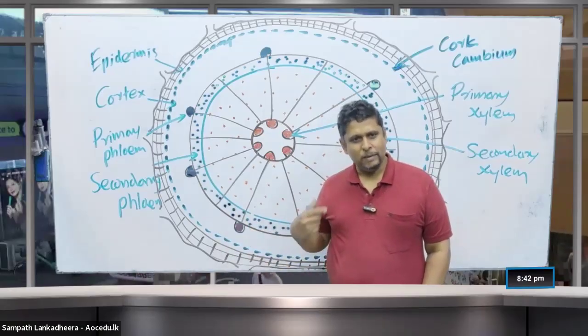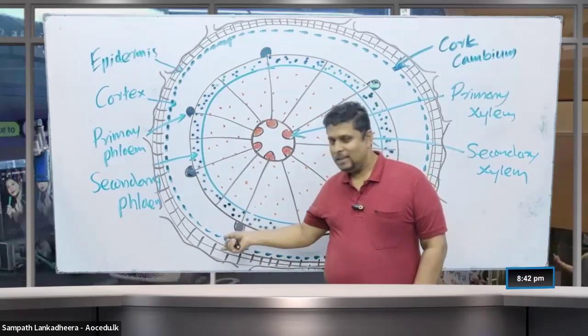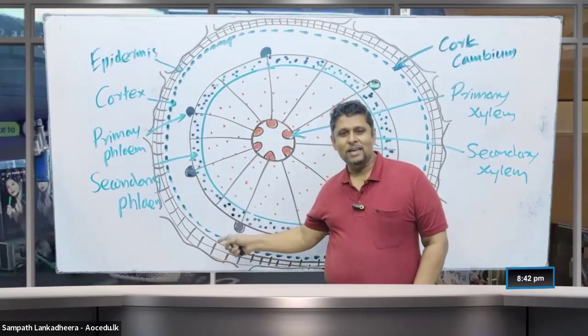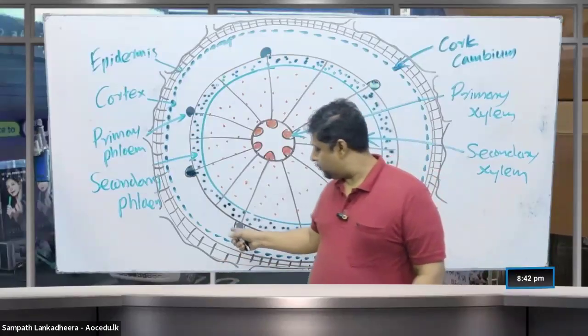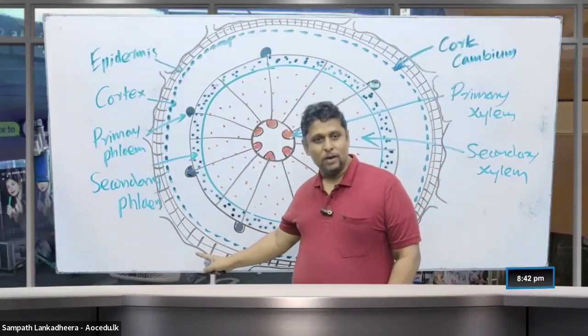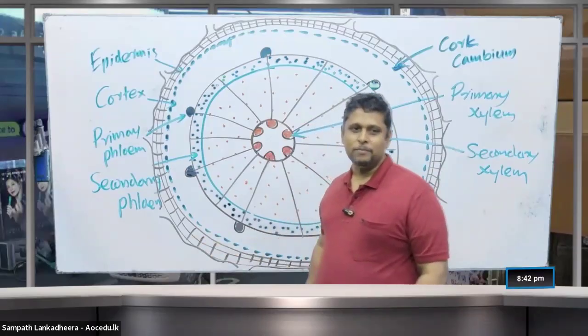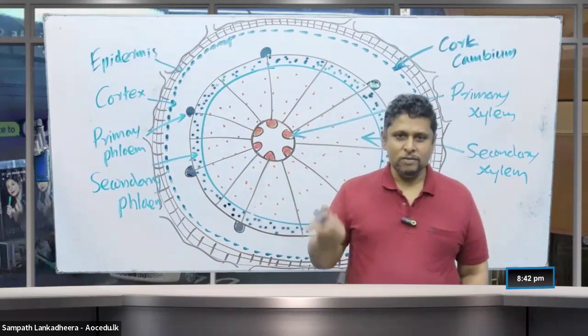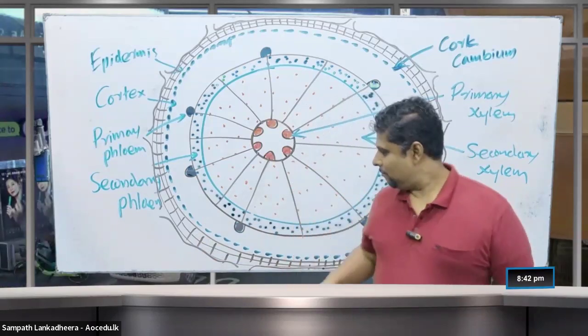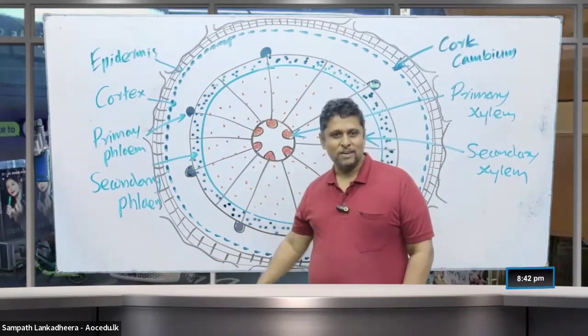Cork cambium is basically forming the cells so that the cork and the phelloderm, very good. Cork cambium and the cells produced by it together we call the periderm. Mainly cells are produced towards outside.